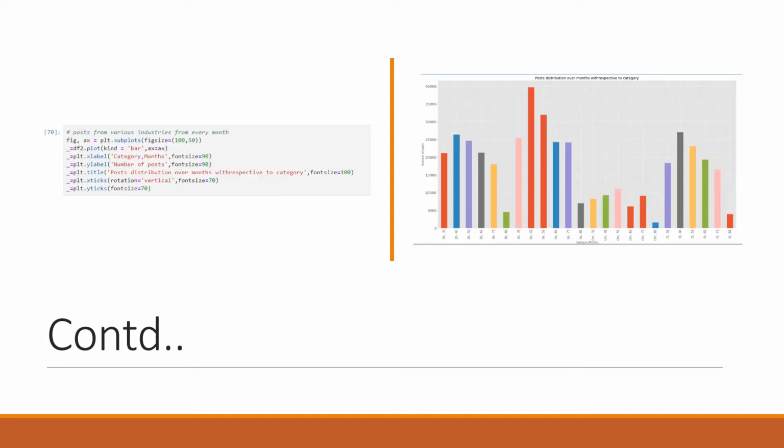This graph is based on every category in every month. Entertainment is leading in April, and it went down in May. Medical had a boost in April and May, but it went down in June and July. So it can bring some insights. Entertainment is higher in April because a season of Game of Thrones premiered, which is why there are more posts about it.